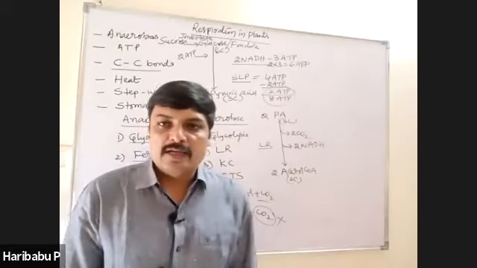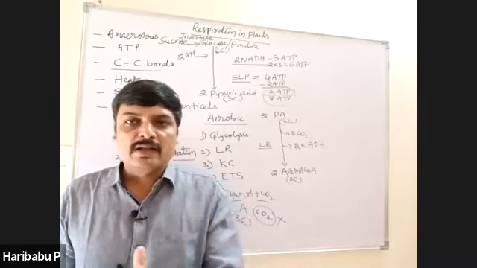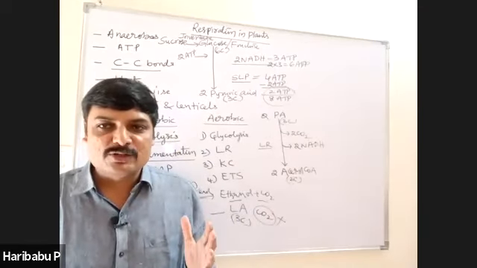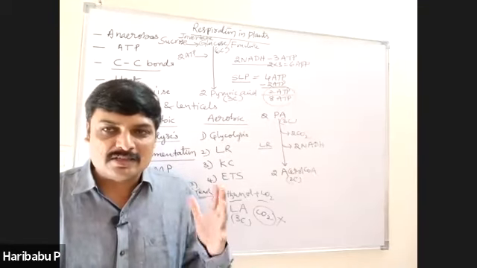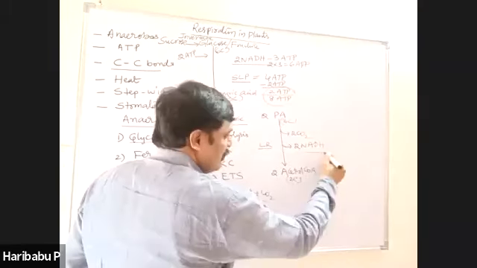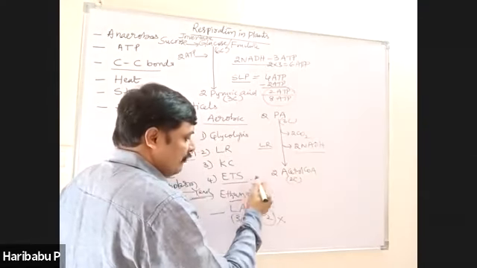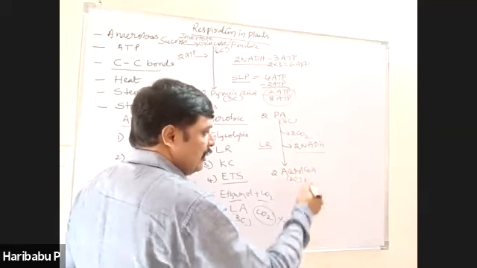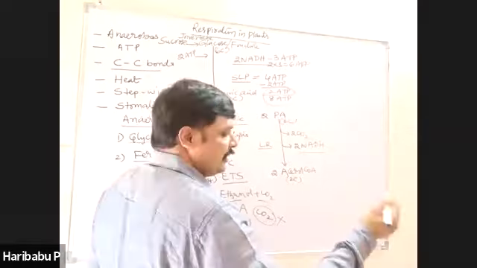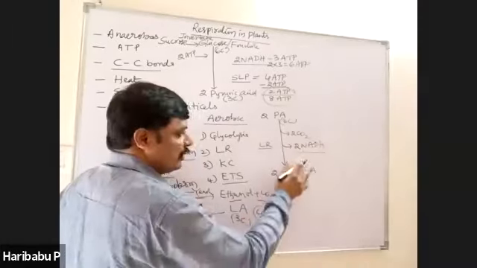Therefore, acetyl coenzyme A is known as the connecting link between glycolysis and Krebs cycle. Right. Now, 2 NADH are generated. These NADH enter into the ETS where they synthesize ATP, and each NADH produces 3 ATP. Therefore, 2 into 3, 6 ATP indirectly produced here, right?